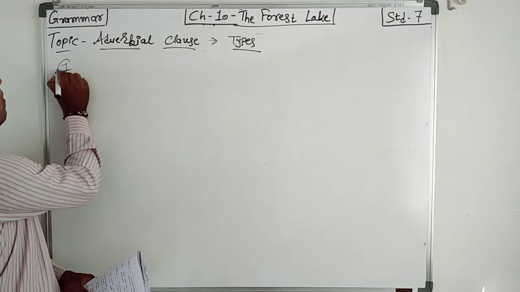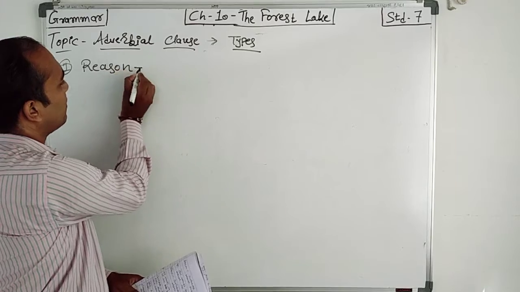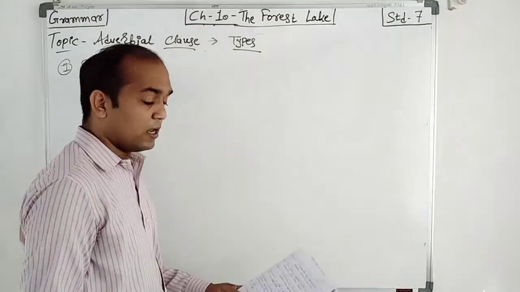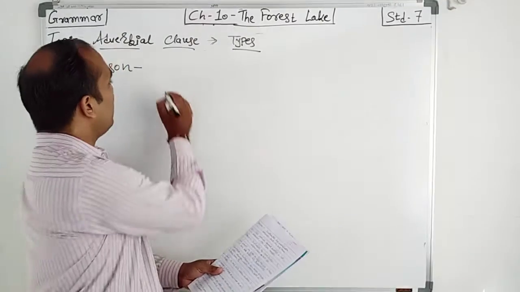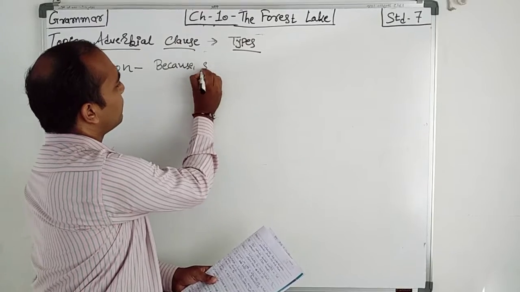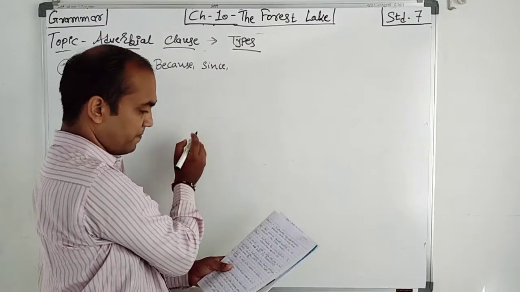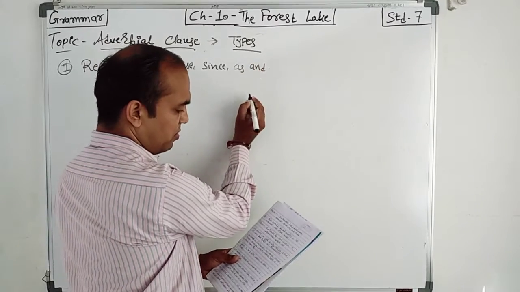So number 1 is reason. These clauses are introduced by which subordinate words? Because, since, as, and that.